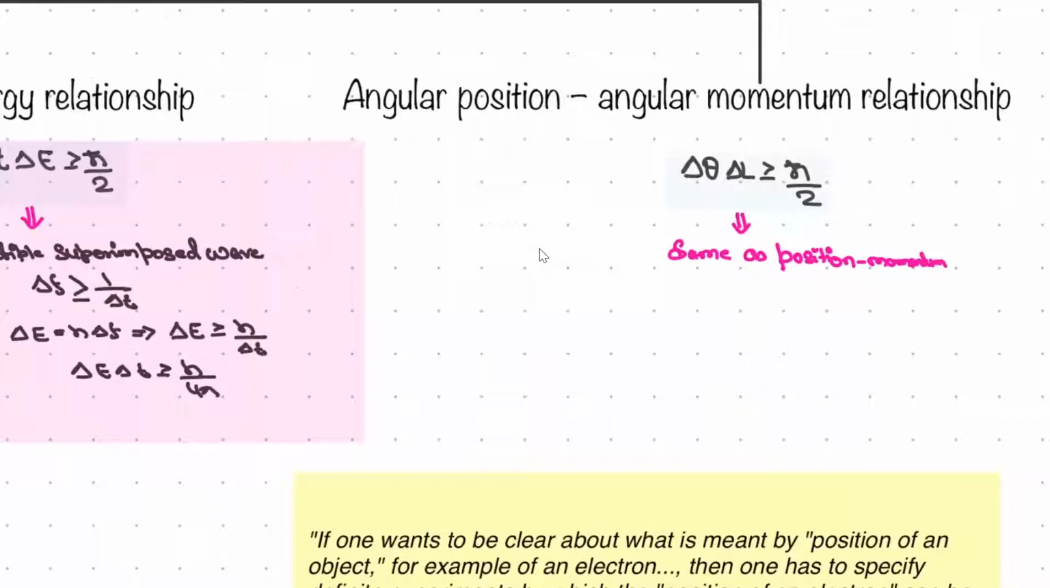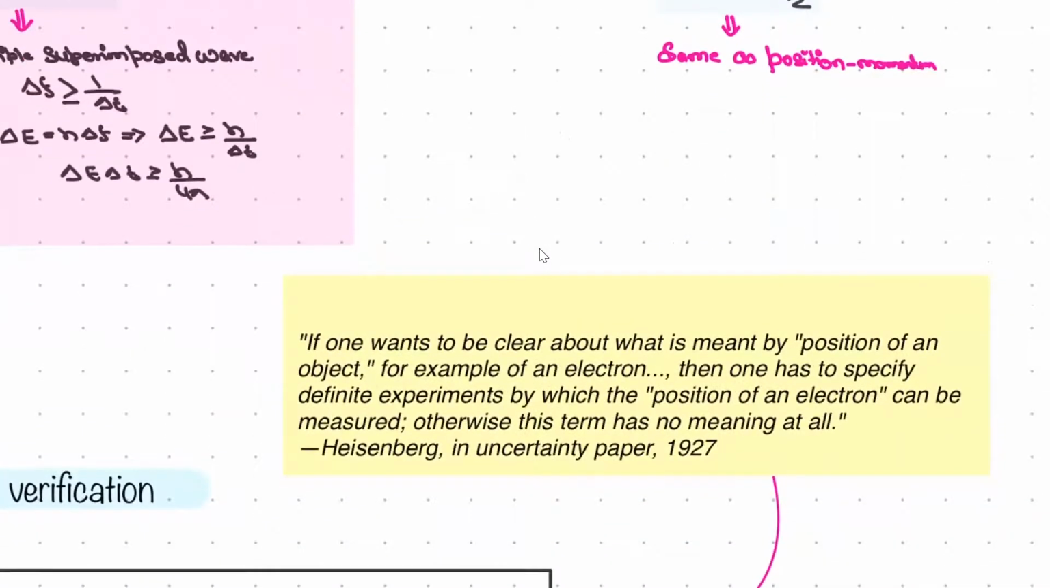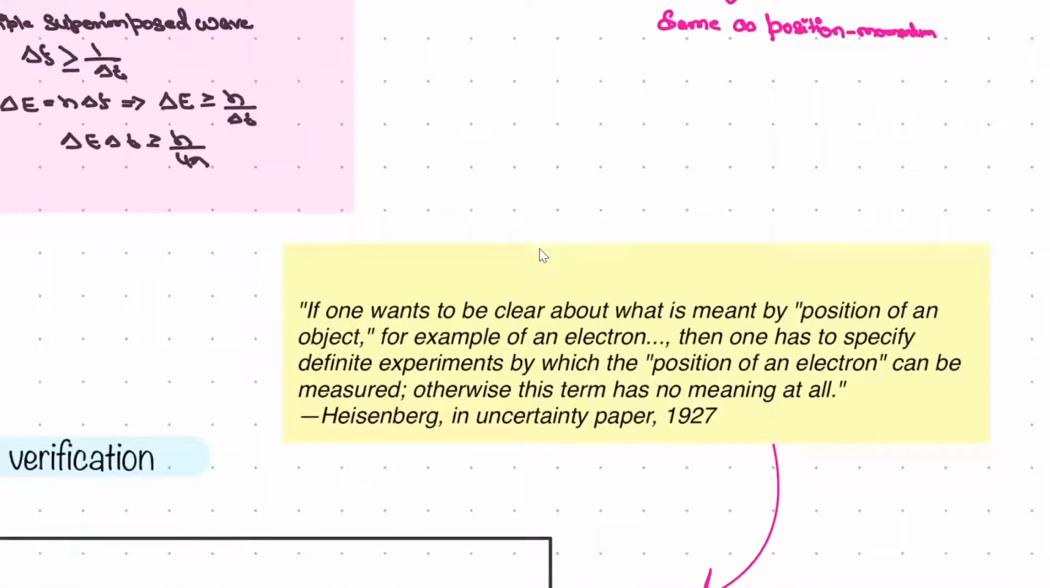Angular position and angular momentum relationship is the same as the position-momentum one, just what we have done. Whatever is written in this font is exactly copy-pasted, and you should just go through it, right? They are not very important, just for the sake of giving you a reference. So let's say this is a very good reference.